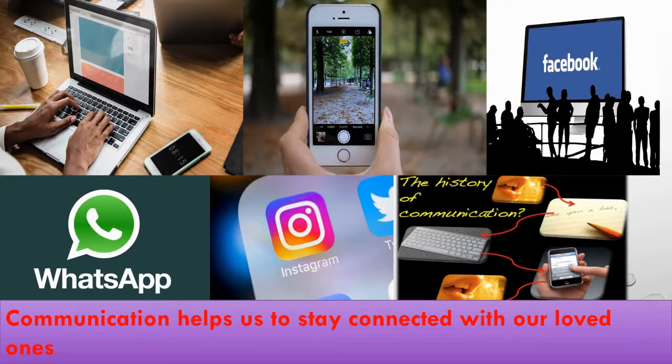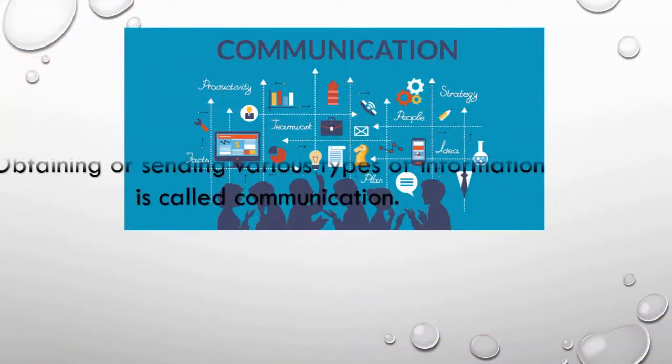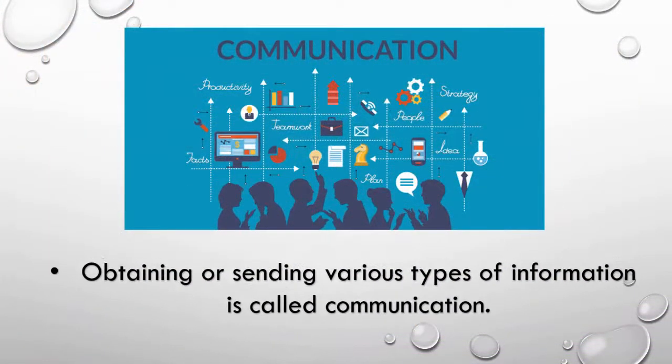Communication is simply an act of transferring information from one person to another. Communication helps us to stay connected with our loved ones. Obtaining or sending various types of information is called communication.